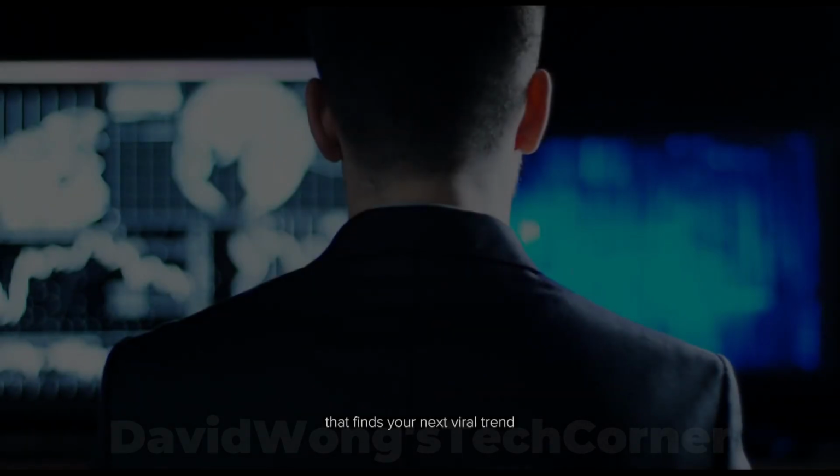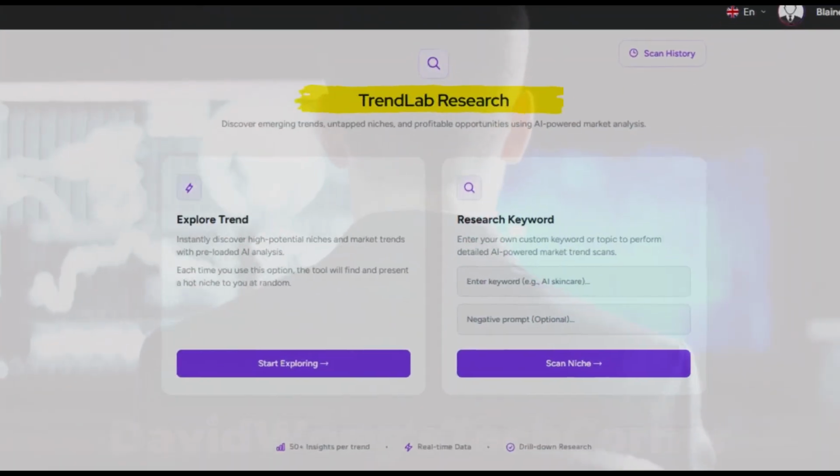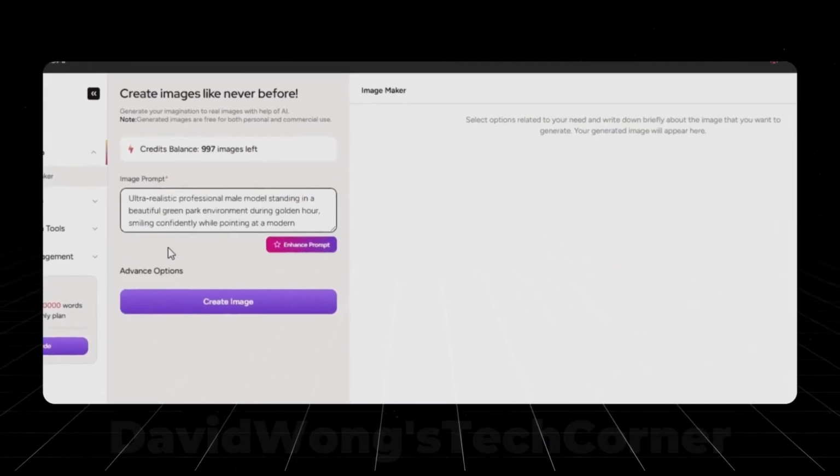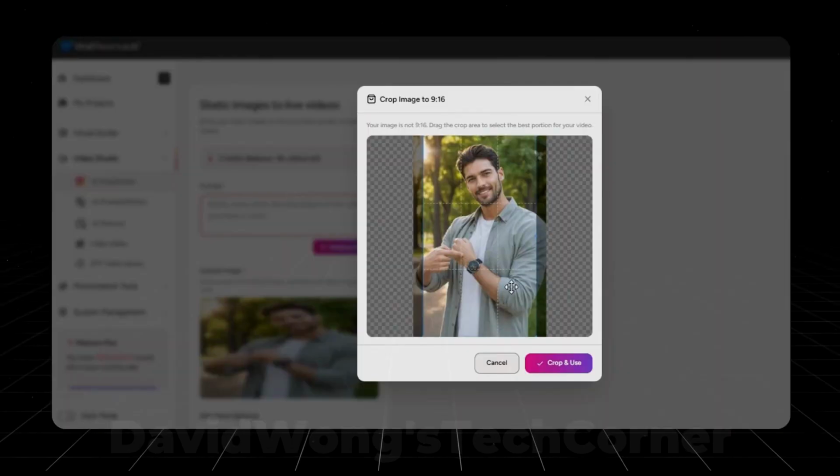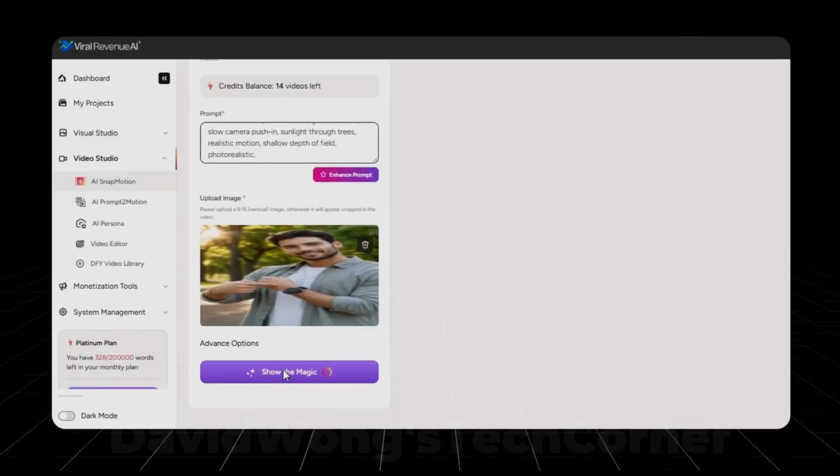Imagine one platform that finds your next viral trend with TrendLab research, creates stunning AI images in seconds, turns images into videos with AI snap motion,